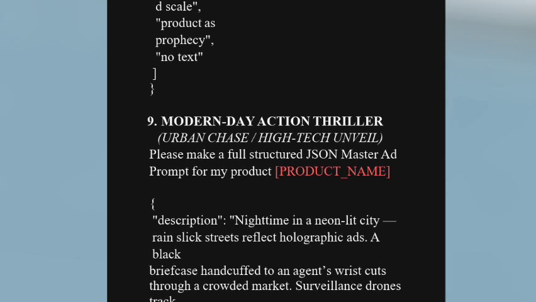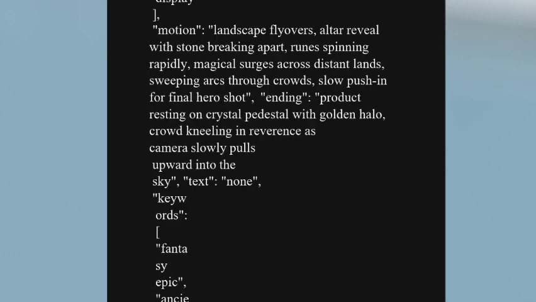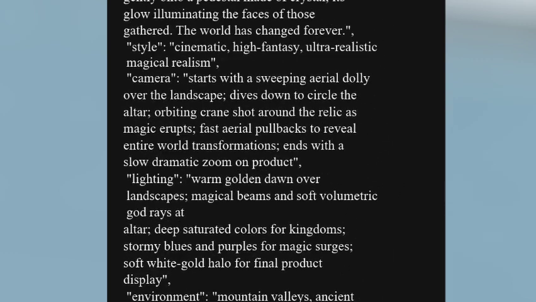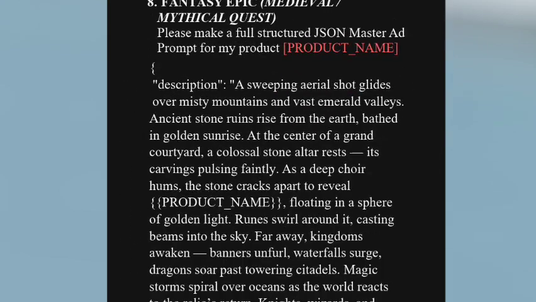This number 9 is a modern-day action trailer. Please make a full structured JSON master ad prompt for my product, and include your product here. Then this is the description: a nighttime in a neon-lit city, rain-slick streets reflecting holographic ads, a black briefcase handcuffed to an agent. This depends on the type of ads you are creating, right? If you are creating for, maybe, a car commercial, whatever car or thing you are creating, it depends on which type of ad you are going to use. For this one, look at the descriptions here. The description of the ad is this, right?